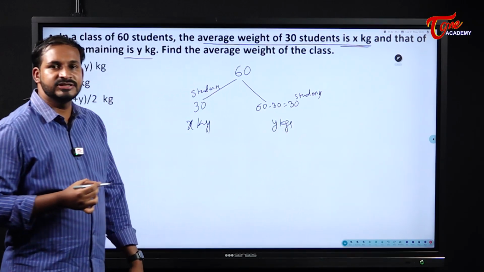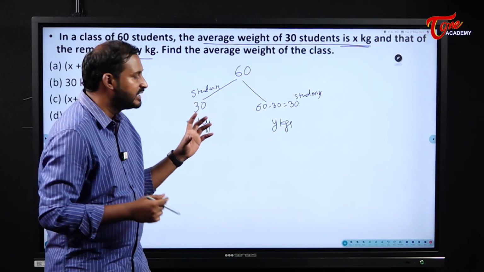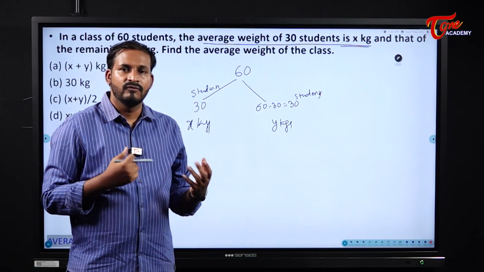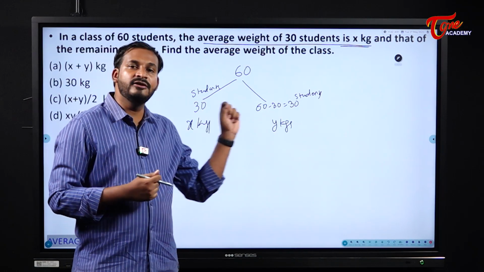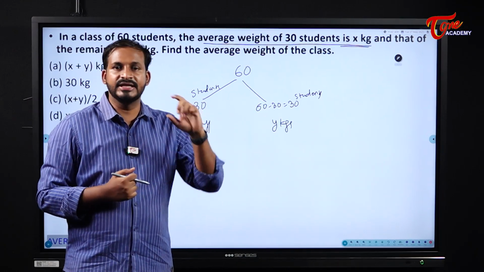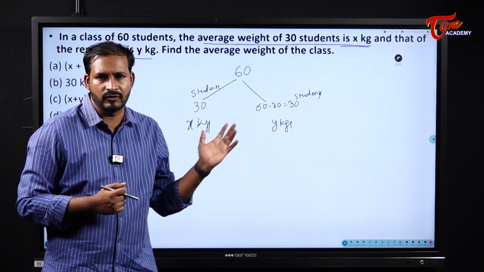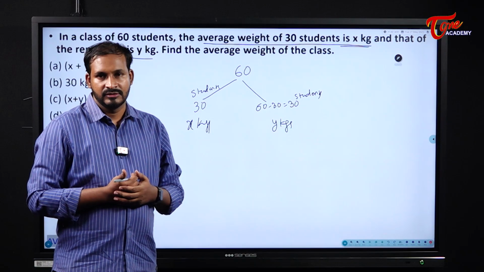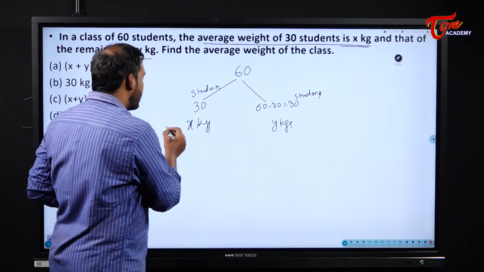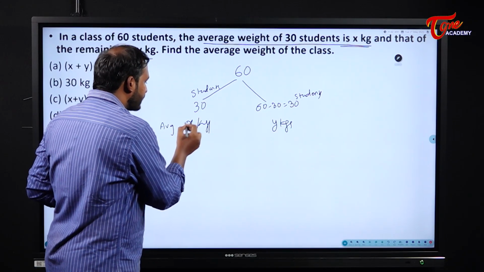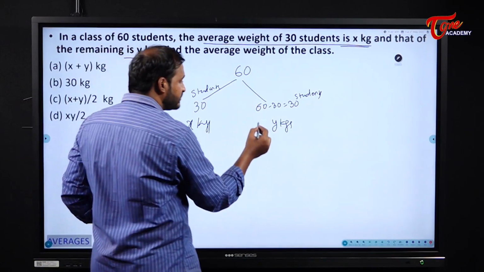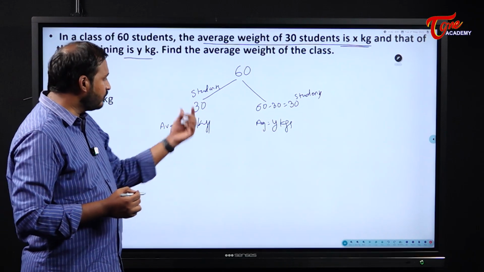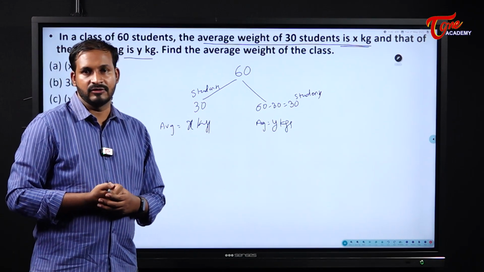And that of the remaining is how much? Y kgs. Now see here students, till now, whatever things we have solved or observed, we have taken individual results, means individual observations. But now for the first time we are seeing a group of people. Now 30 students' average weight they are telling is X kgs. And these other 30 students' average weight is Y kgs. Now we have a group of people here.